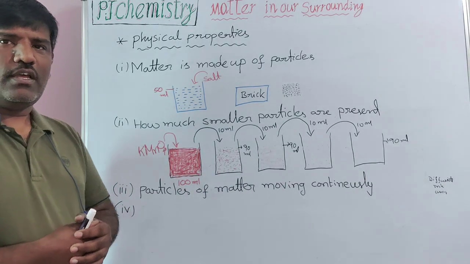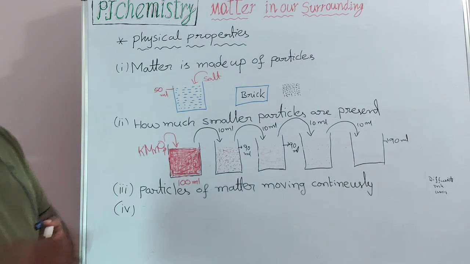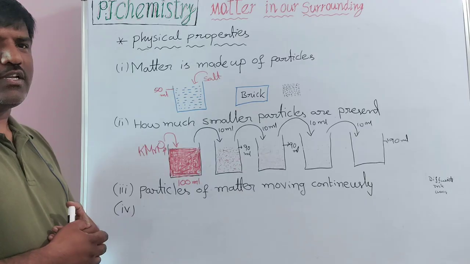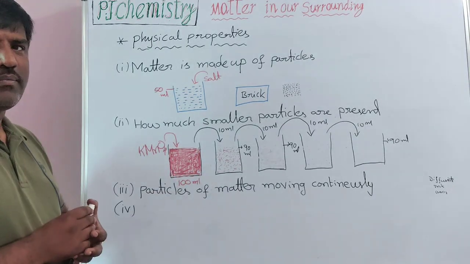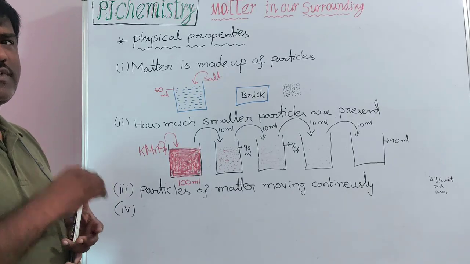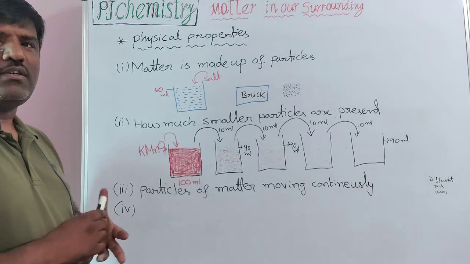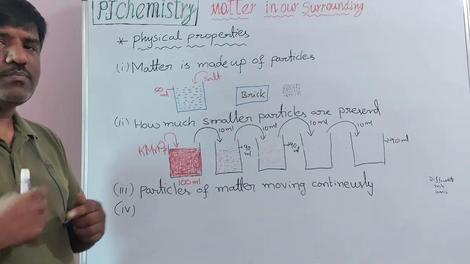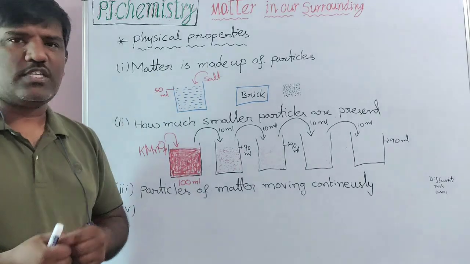Take a room spray. We just spray it in one corner of the room, but you get the spray in the entire room, because that spray gas spontaneously mixes with the air and moves along with the air. So that is what we call diffusion. Diffusion means spontaneous mixing. I can give many examples like that.